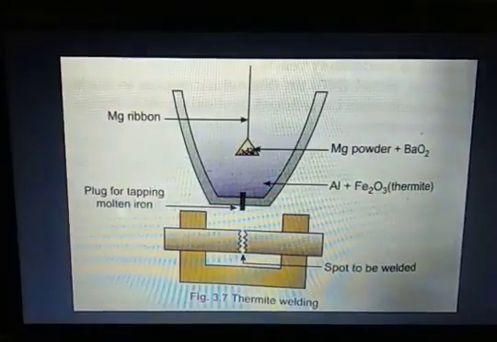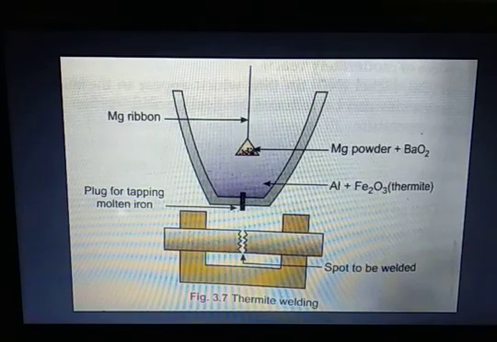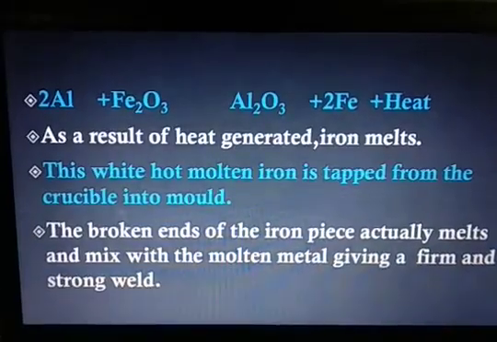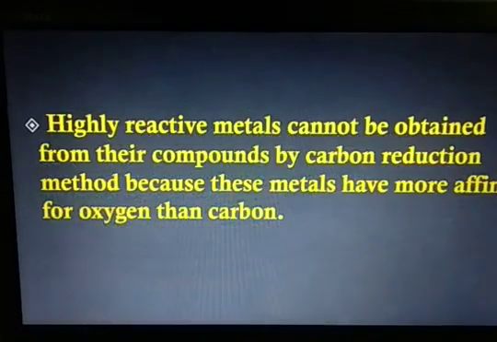When iron is reduced, because of the production of heat, this iron gets melted, and through the plug hole it comes down and goes to the broken pieces of the article. The broken ends of the iron piece actually melt and mix with the molten metal, giving a firm and strong weld. So this is how welding is done.